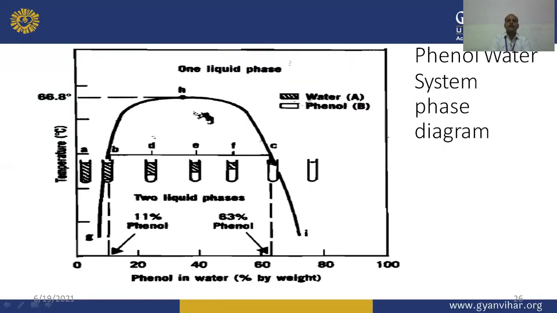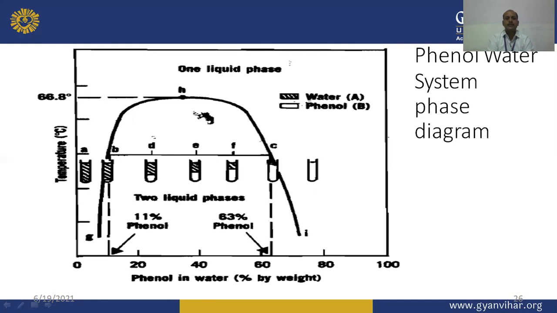So here is the diagram of the phenol water system, the phase diagram of phenol and water, where temperature is plotted on the y-axis and phenol in water percentage by weight is plotted on the x-axis. When we increase the temperature, the mutual solubility also increases. You can see the point H here, at 66.8 degrees centigrade, which is known as the critical solution temperature, above which a single phase system can be obtained.